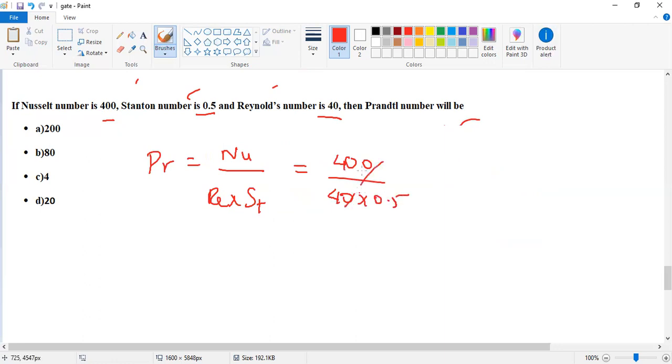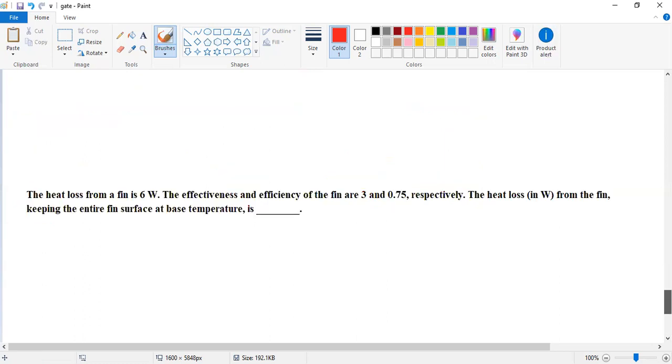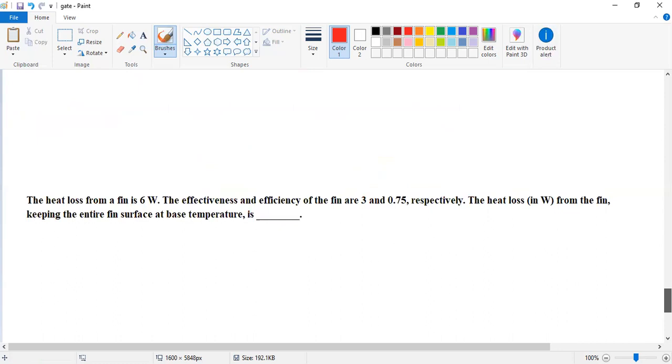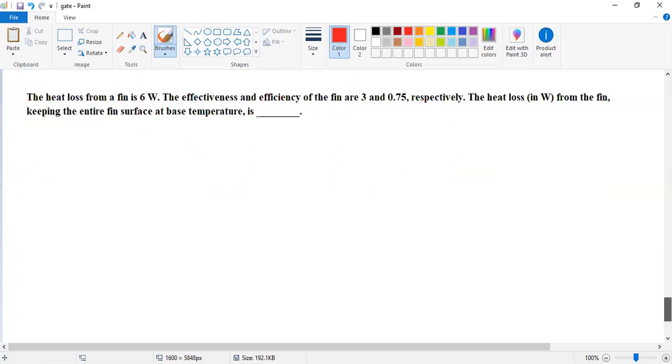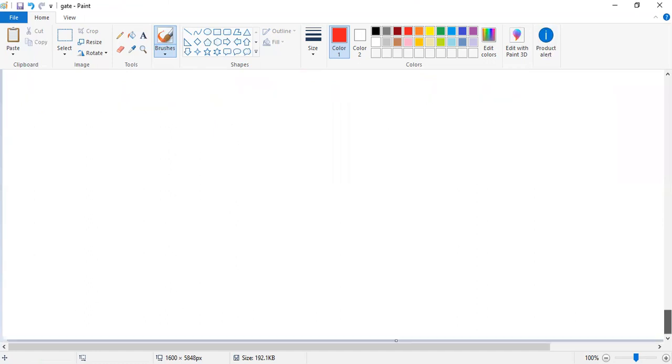We solve the equation. We get 10 by 0.5, that is 20. So the Prandtl number is 20, so the answer option is D. Okay, so we have the relations between the various dimensionless numbers. We already gave them in this video's link. So next we go to another problem.